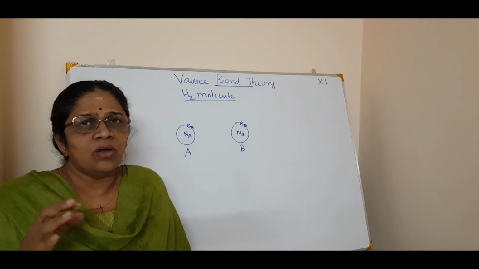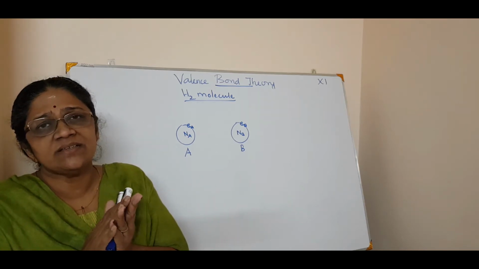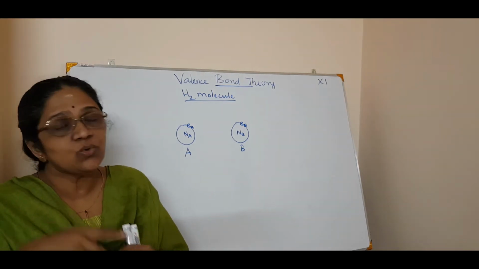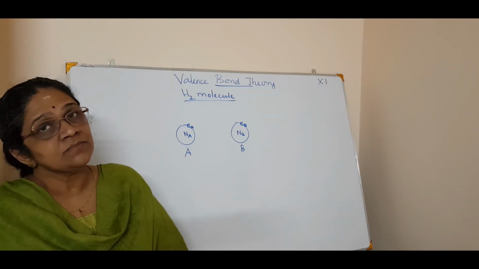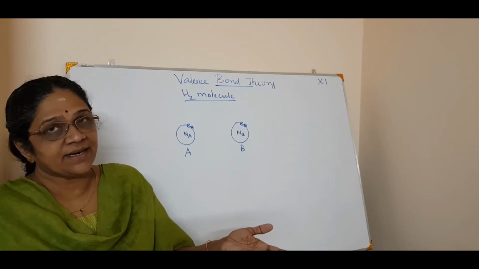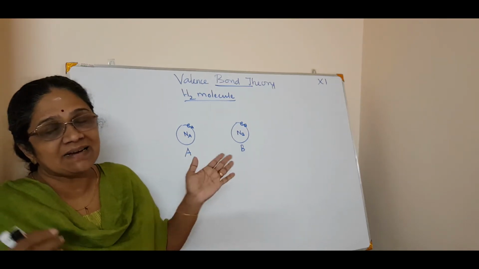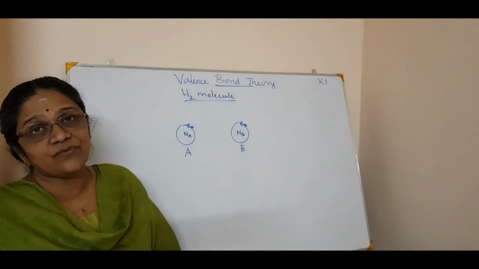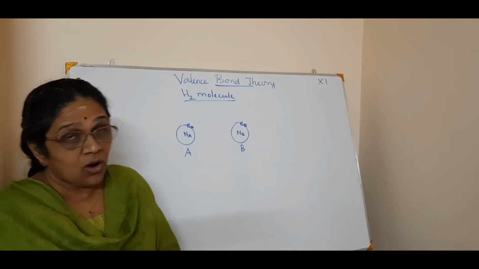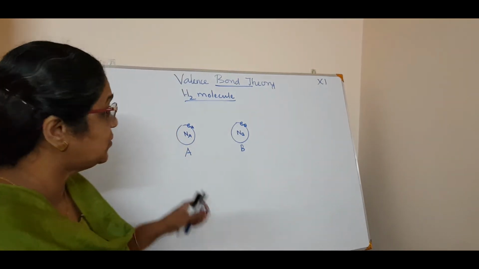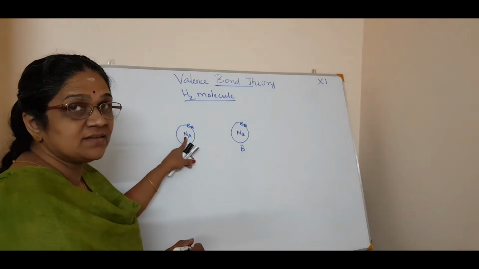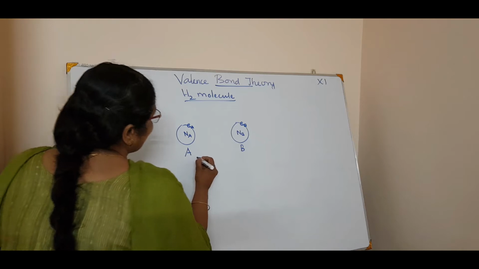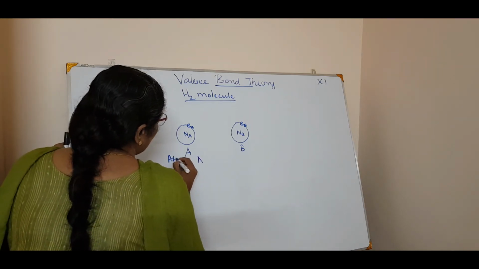When two atoms are coming closer to each other, one is the attractive force and the second is the repulsive force. Correct. So two types of forces are acting in four ways. Now what happens in the attractive force? You see, the nucleus is plus, isn't it? And the electron is minus. So there can be a force of attraction between them. I am telling about the attractive force.